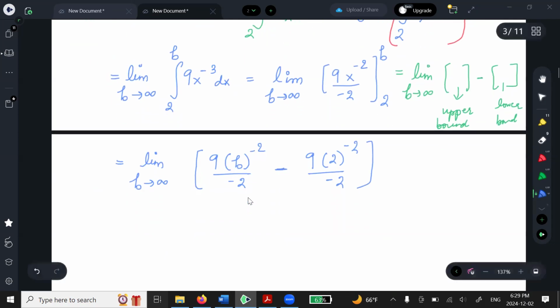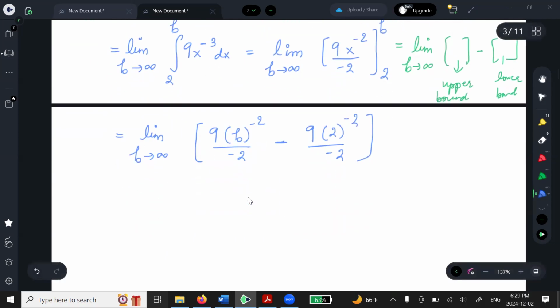Now I would recommend that if you see a negative power for the improper integral, you move it to the bottom, so it makes more sense when you plug in the infinity. So look, what happens here? It will be 9 b squared.